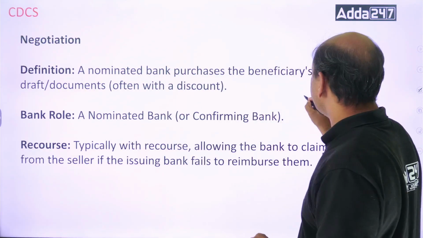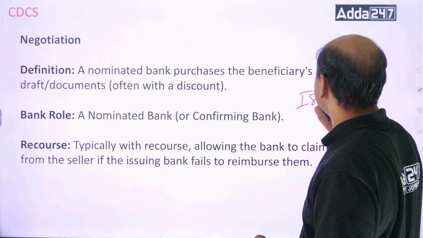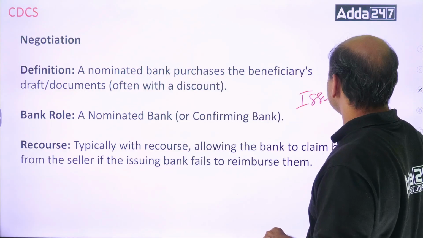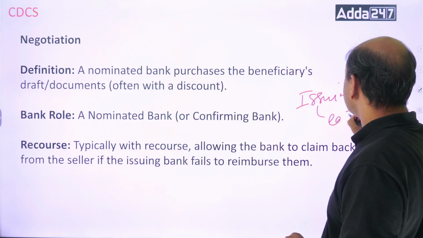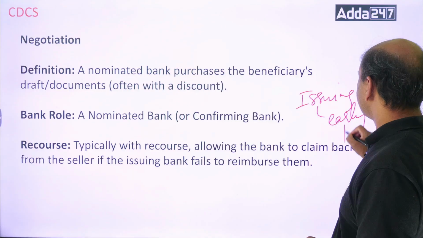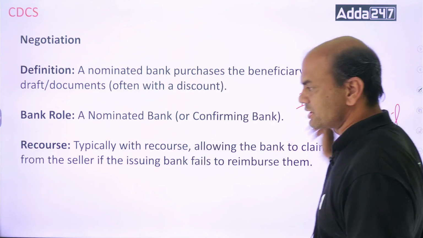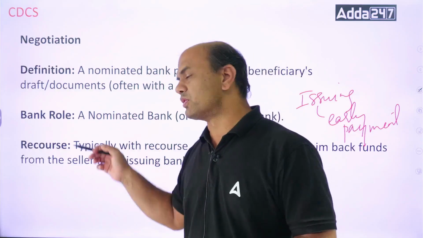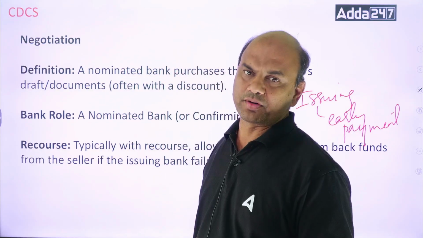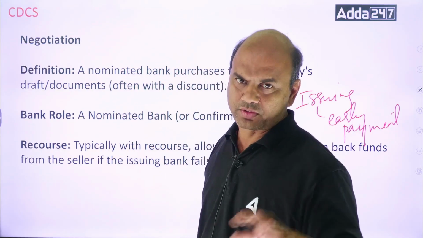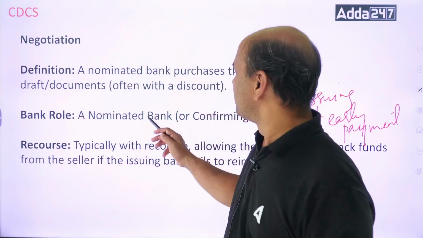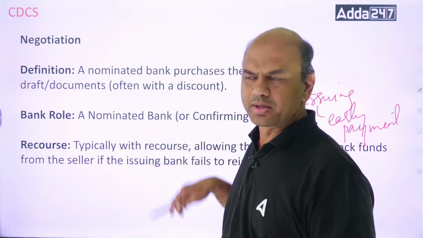But issuing bank, if it pays early, issuing early payment, okay? So in that case, issuing bank is also negotiating. Got it? Recourse. Now, whom does the bank have a recourse? Now, forget this issuing bank for time being. Focus on nominated bank and confirming bank.